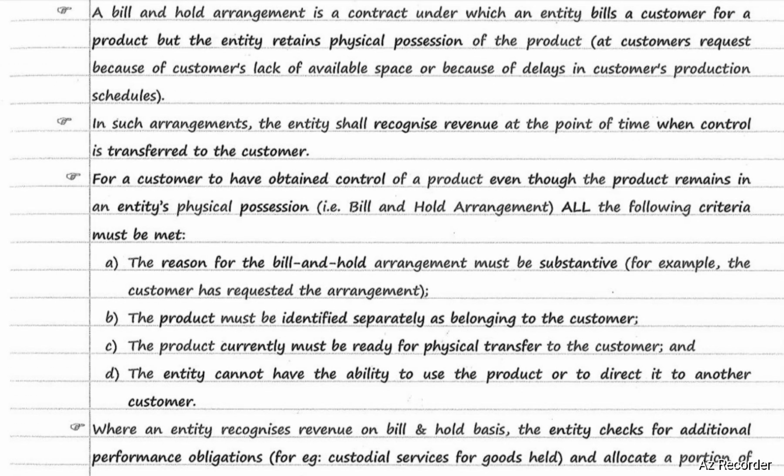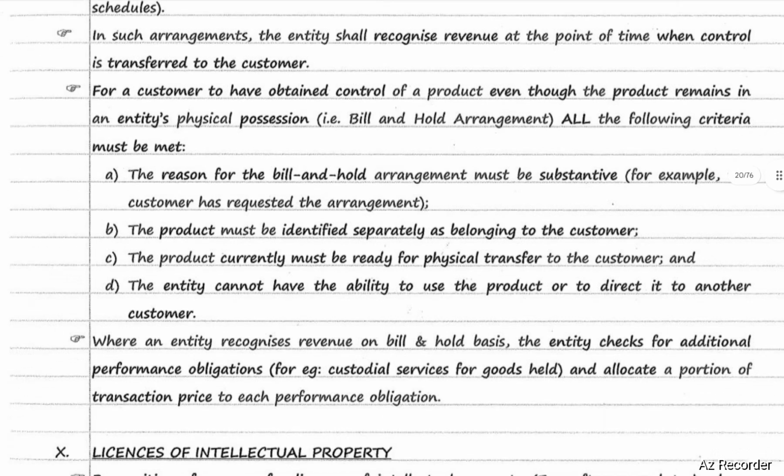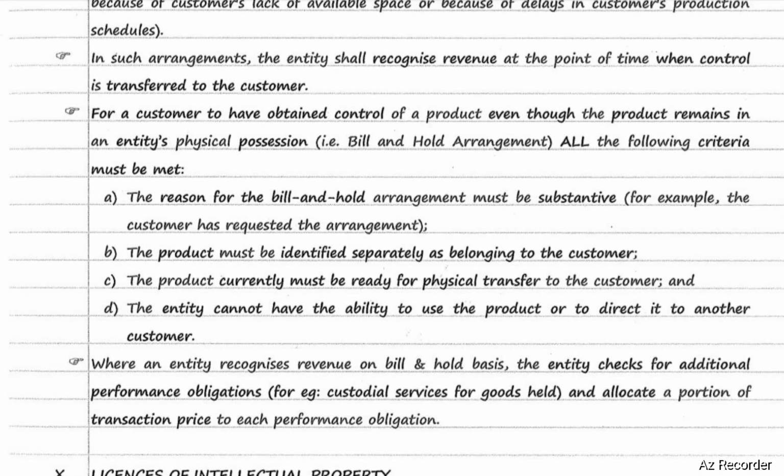If all the conditions are satisfied, it will be considered as bill and hold arrangement and revenue is recognized at a point in time. Where an entity recognizes revenue on bill and hold basis, the entity checks for additional performance obligations, for example, custodial services for goods held, and allocates a portion of transaction price to each performance obligation.